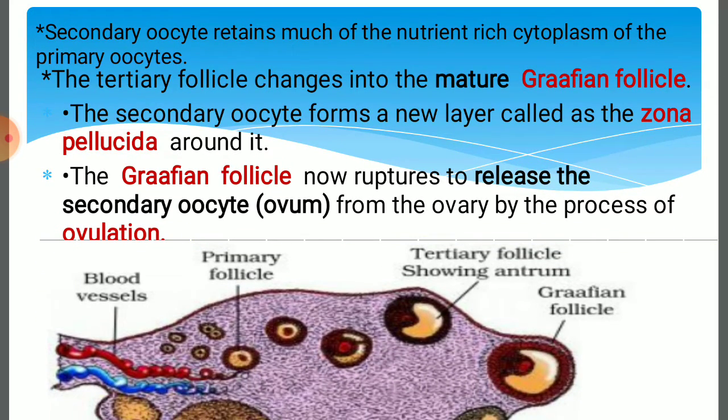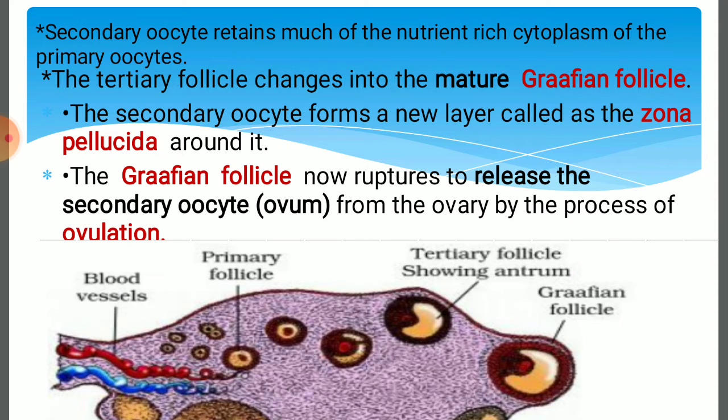The secondary oocyte forms a new layer, now termed the zona pellucida, around it. Now it is known as the secondary oocyte. So the Graafian follicle now ruptures to release the secondary oocyte.